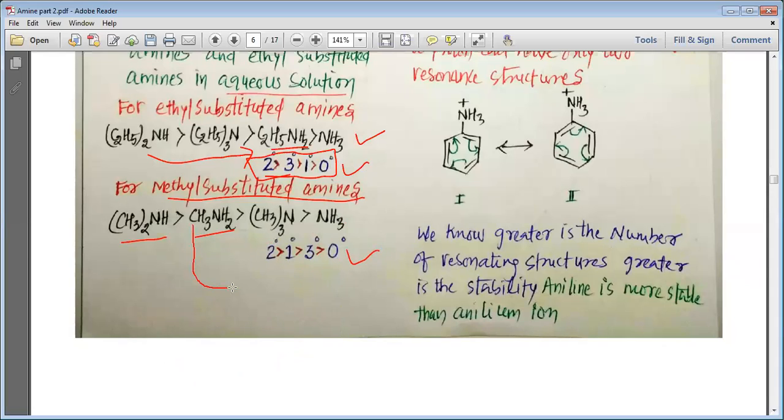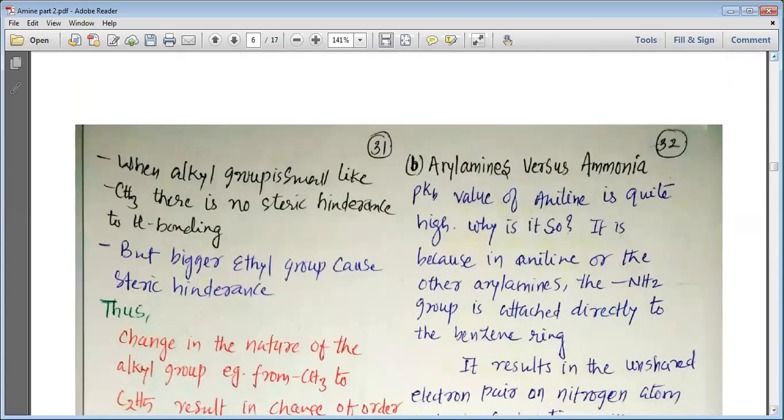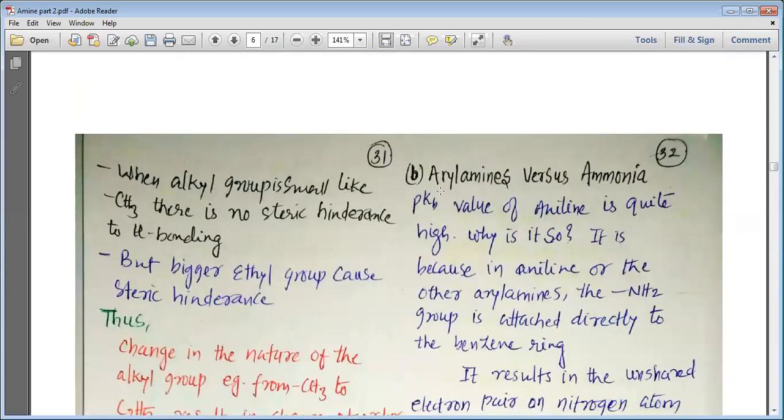You can remember methyl with this: at second position, methyl has one carbon, that's all. When it comes to methyl, it is 2130. When it comes to ethyl, it is 2310. This is how you can remember, because there is no logic that we can apply. We have to accept this practical observation for amines which are either methyl substituted or ethyl substituted.